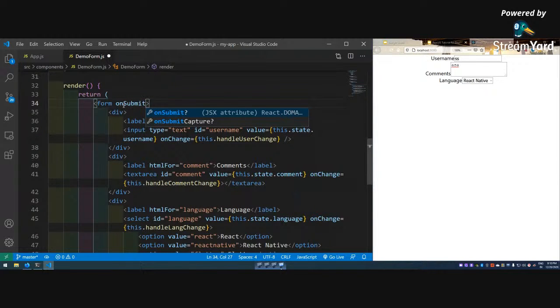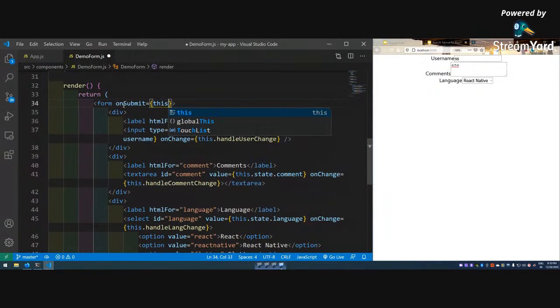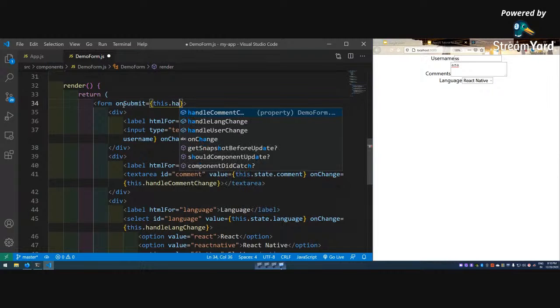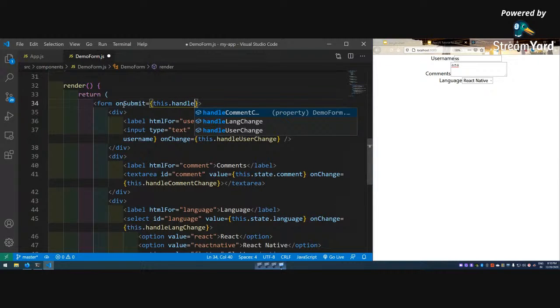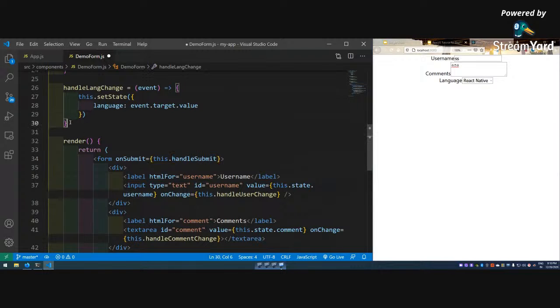onSubmit, this dot handleSubmit. This is again a function, handleSubmit. There is nothing special about the name, you can add any name.